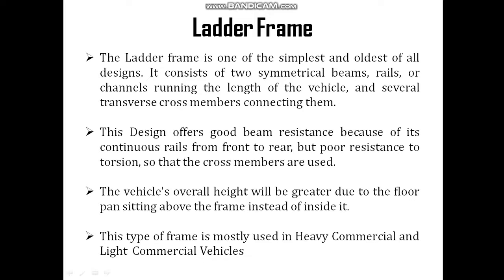So this type of frame has one major advantage, that it offers good beam resistance because of its continuous rails from the front to rear, but poor resistance to torsion. So we use the cross members in this type of frame, which connect the two rails or channels or beams.